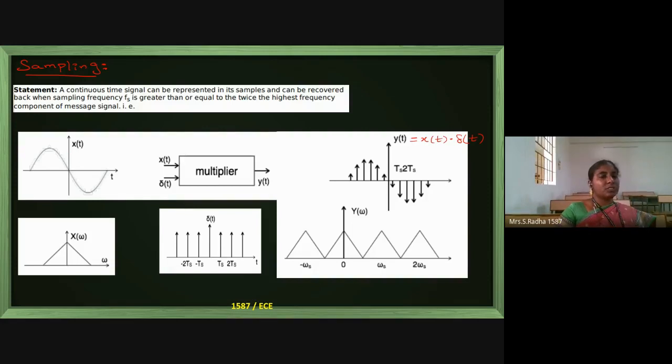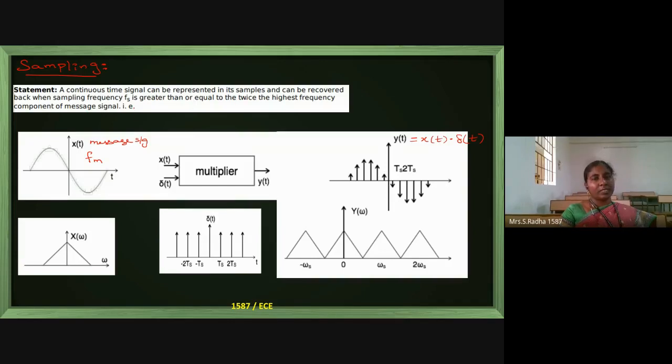So this x of t is the message signal or input signal. Its maximum frequency be FM, the message frequency. If you read the sentence, a continuous time signal can be represented in its samples and can be recovered back when sampling frequency fs is greater than or equal to twice the highest frequency component of the message signal.